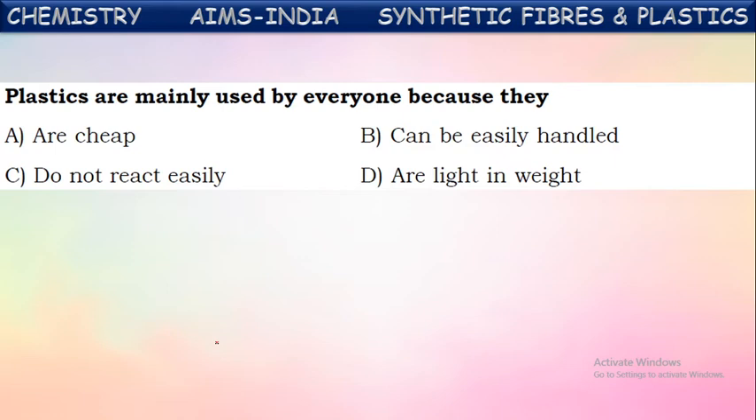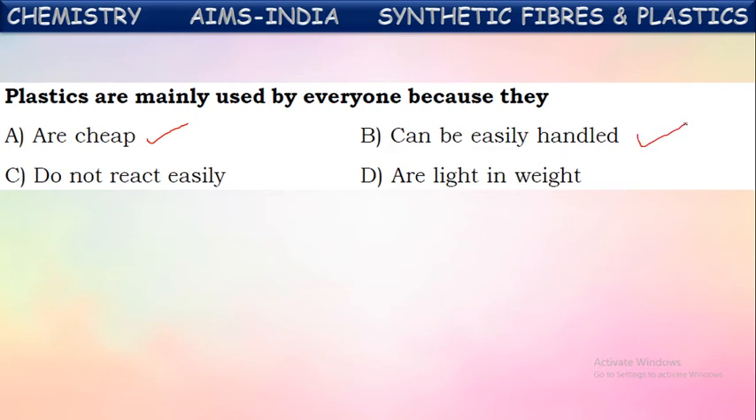Let us see them. First one, plastics are cheaper. Yes, it is correct. Plastics are cheaper when compared to metallic objects and wood items. If you want to make a chair from wood, it is somewhat costlier. Even metallic chairs are somewhat costlier. But plastics are cheaper among all these. So plastic items are cheaper. They are available cheaply.